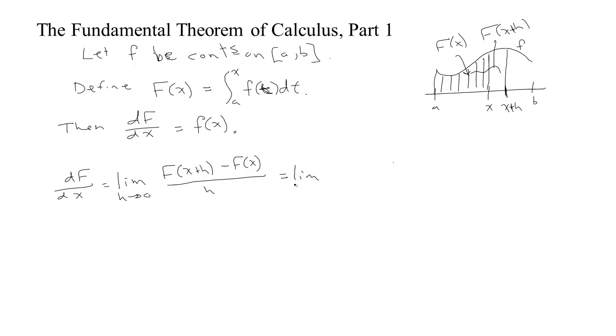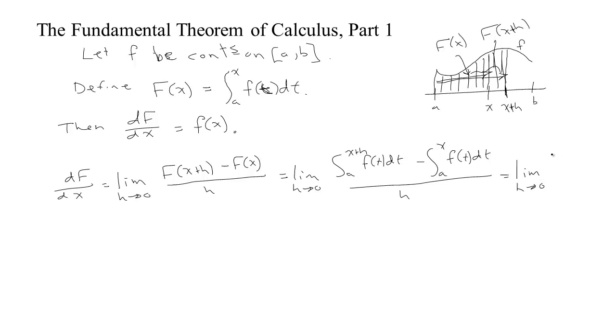We can see that's the limit as h tends to 0 of the integral from a up to x plus h of f of t dt minus the integral from a up to x of f of t dt, all over h. Now, by our additivity property, if we accumulate all that area, but we remove the area up to this point, then we're just left with the area in between. So this is actually the limit as h tends to 0 of the integral from x to x plus h of little f of t dt all over h.